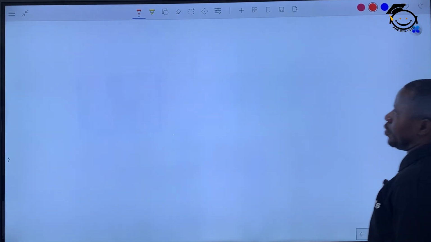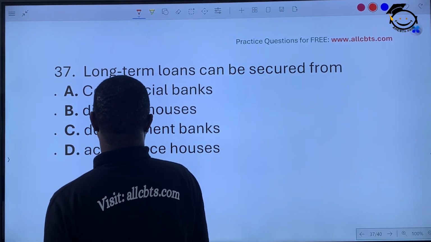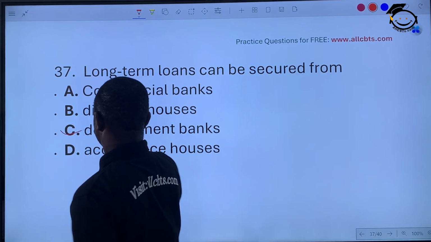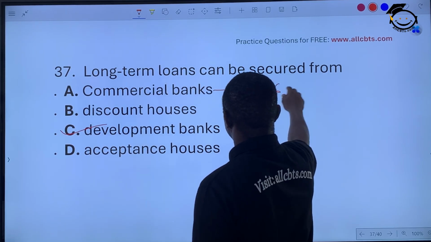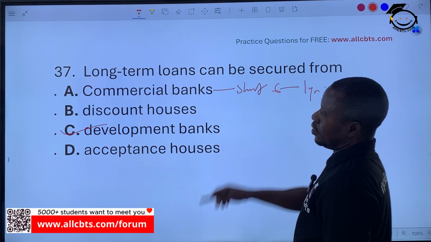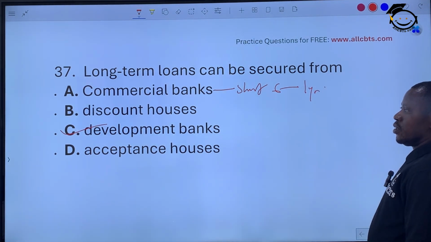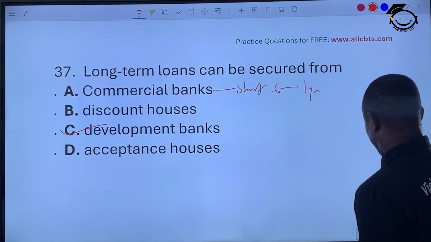Very well. Long-term loans can be secured from which institution? Commercial banks, no. Discount houses, development banks. Development banks. Commercial banks only give short-term loans, 6 months, maximum 1 year. They give only small, short-term loans. While development banks can give long-term loans. Even mortgage banks can also give long-term loans.